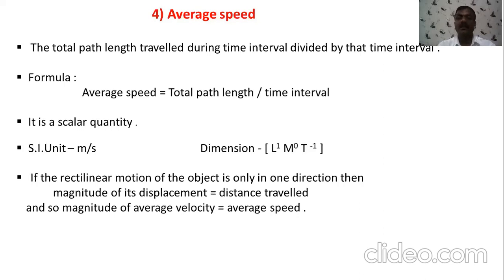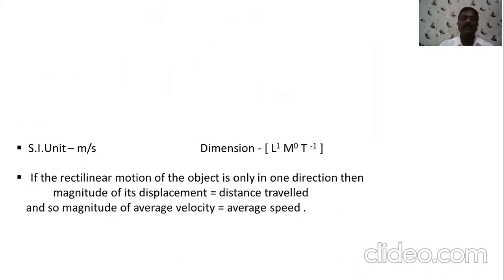Speed is a scalar quantity, so definitely average speed is a scalar quantity. As speed and velocity both have the same unit and dimension, meter per second and L raised to 1 and T raised to minus 1, these are the unit and dimension. If we consider rectilinear motion along the same direction, then the magnitude of displacement is equal to the distance traveled. Similarly, average velocity and average speed both have the same value.